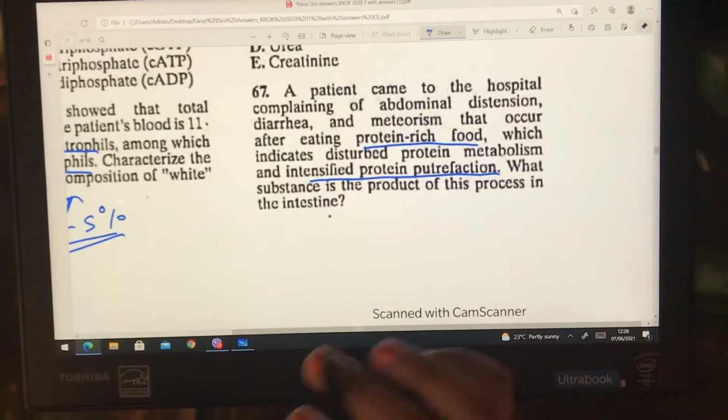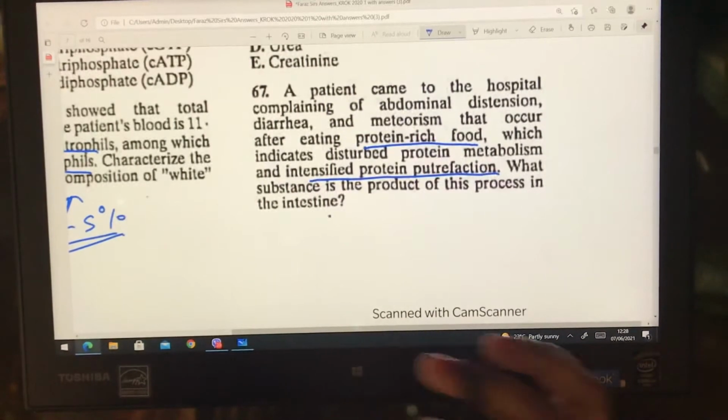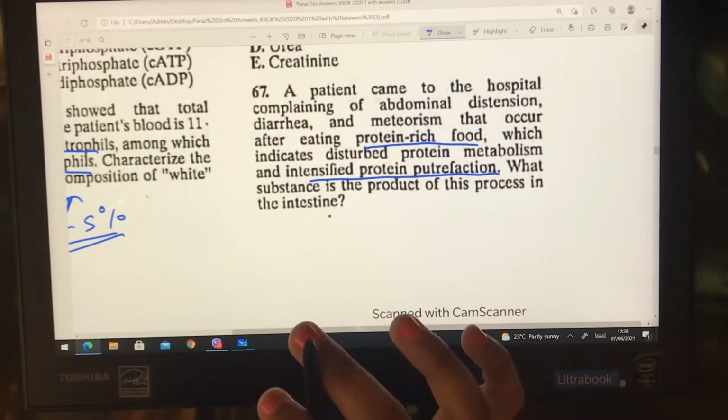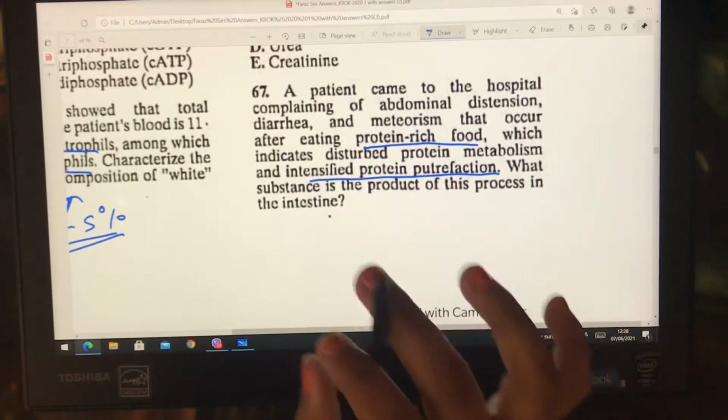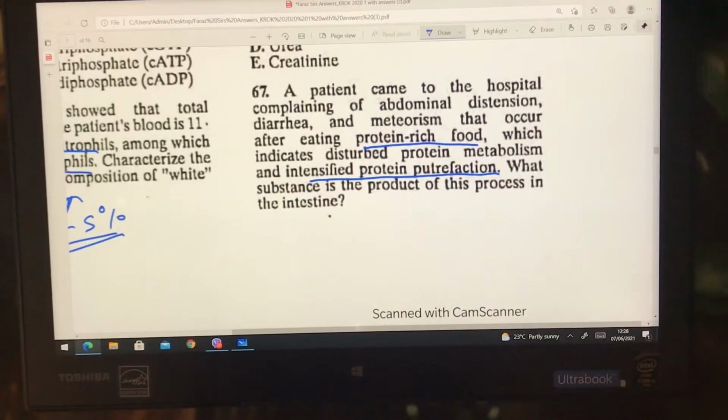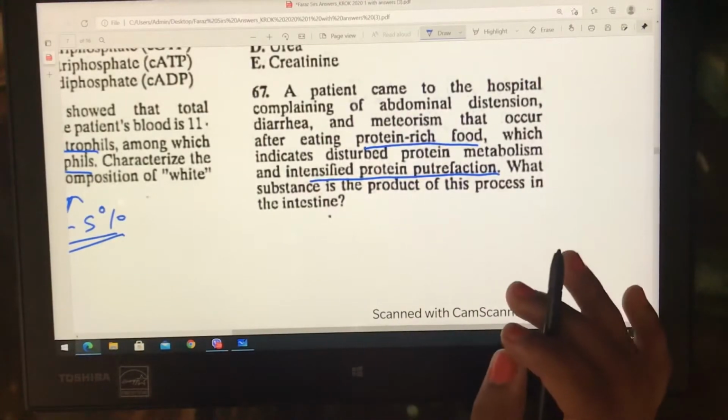Digestion takes place in the small intestine, but some of the undigested protein and some unabsorbed amino acids pass into the large intestine, where their decomposition takes place by some bacteria, and this process is called putrefaction.